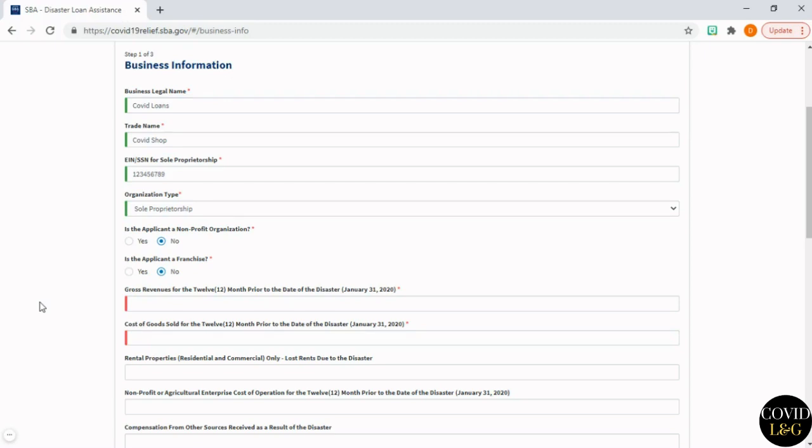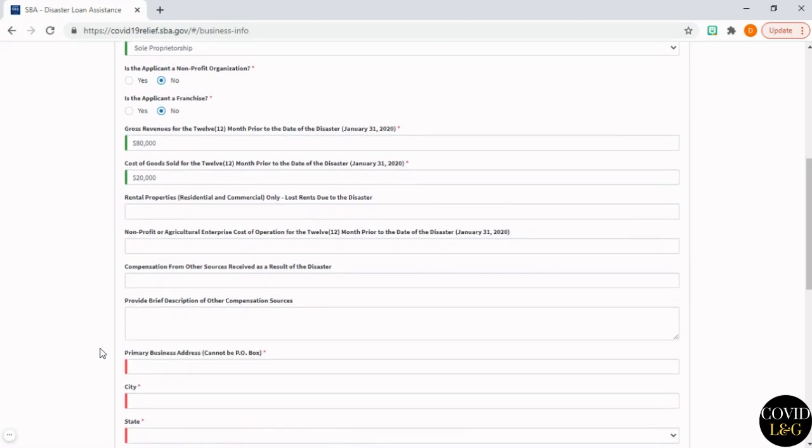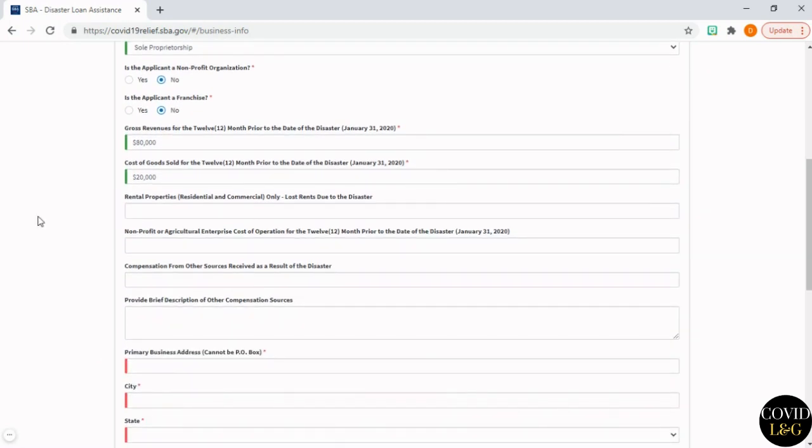Gross revenues for the 12 months prior to the date of the disaster, January 31st of 2020, $80,000. Cost of goods sold for the 12 months prior to the date of disaster, $20,000. Rental properties, residential and commercial only. Lost rent due to the disaster. We're going to say none. Nonprofit or agriculture enterprise cost of operation for the 12 months prior to the date of the disaster, none. And here you're just entering the numbers off of your tax return.